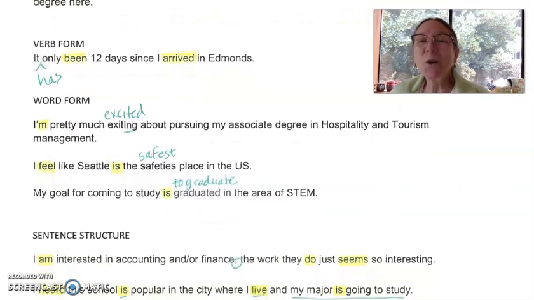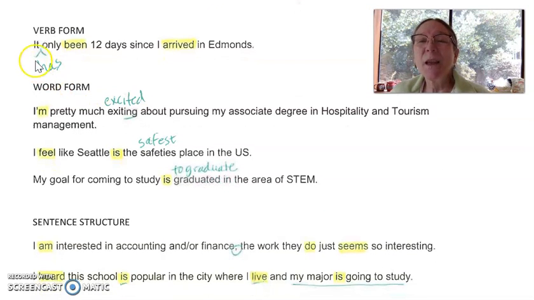All righty, here's one little verb form error. It only been 12 days since I arrived in Edmonds. All right, this person just forgot the has, right? And got the hard part, the been, the past participle, but we need to have the present perfect has been 12 days. Got the joining word right, since.